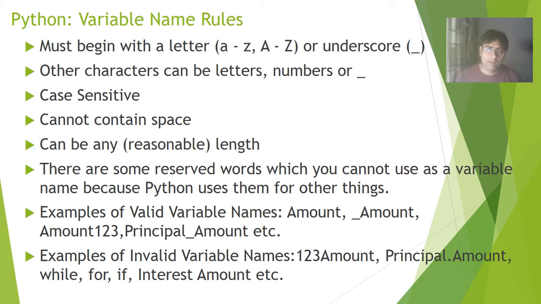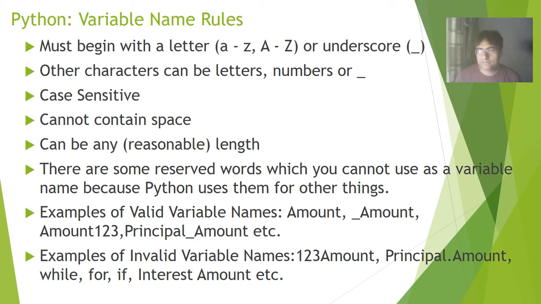The length of the variable can be any length, but it should be a reasonable length. It should not be like it has 500 letters in it. The variable name should be reasonable, and it should convey the meaning of what purpose it is used for. Suppose you are developing a simple program to calculate interest. The variable names can be principal, rate, time, interest. So these are meaningful names. The variable should have a meaningful name.